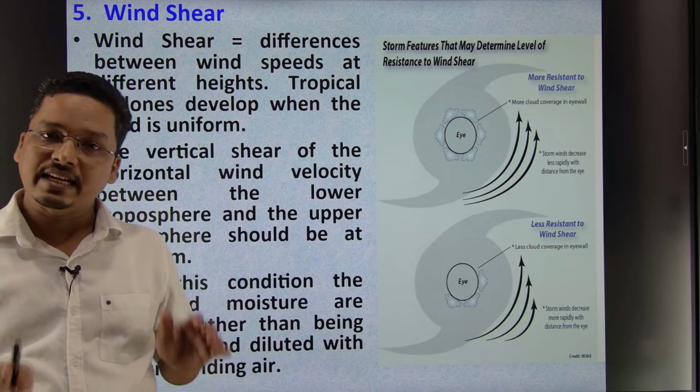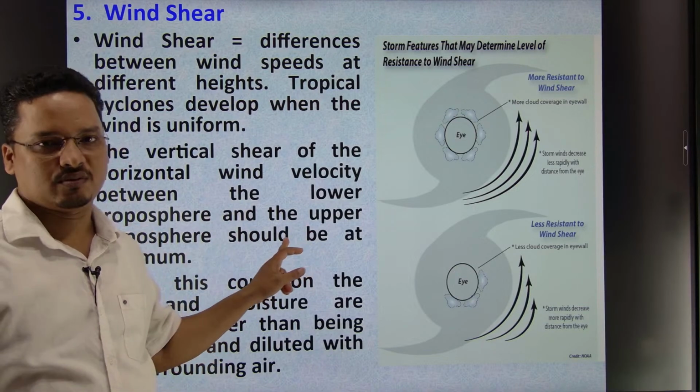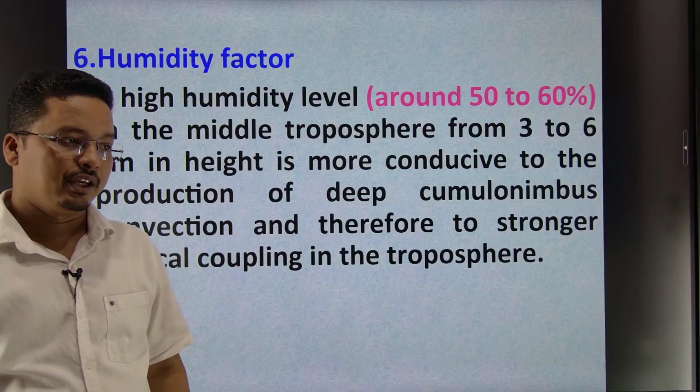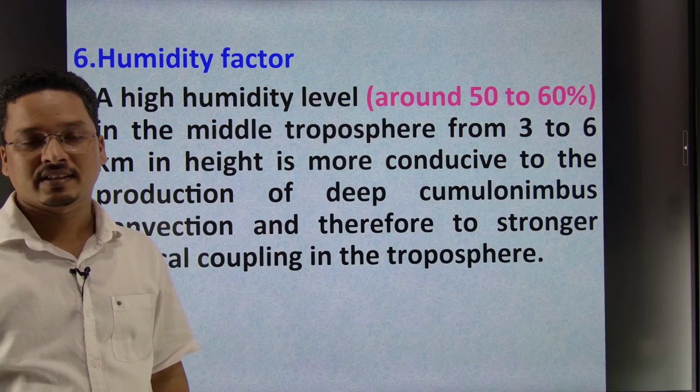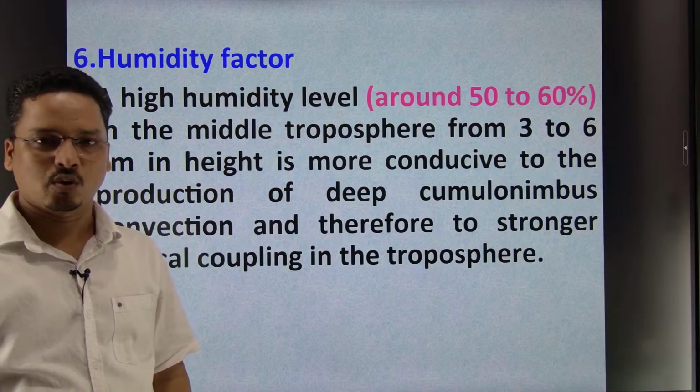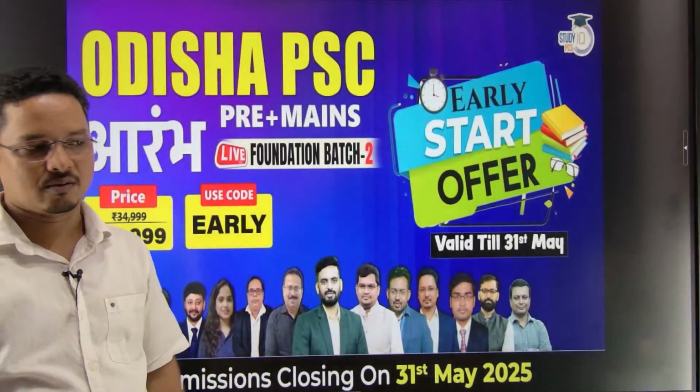But we need a condition for the low shear force. Okay. Humidity factor, as I said, we need 60 or 65% of humidity. That is good for the formation of tropical cyclones.